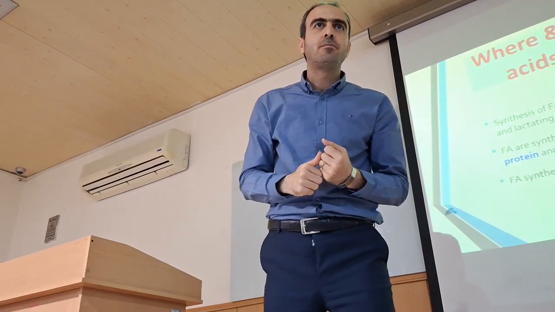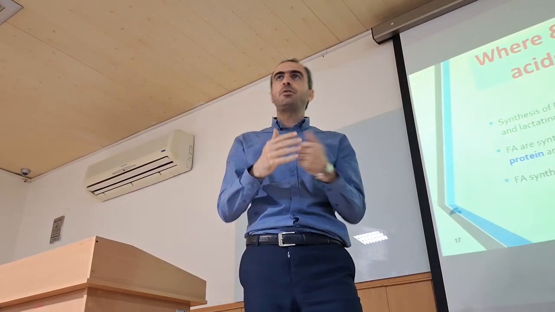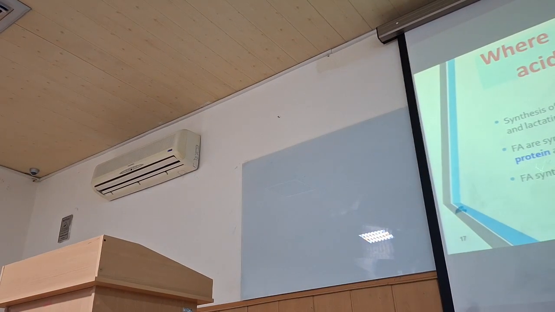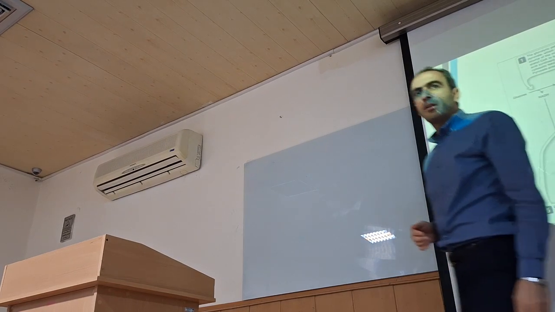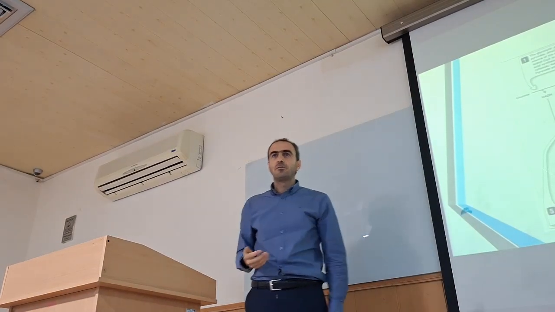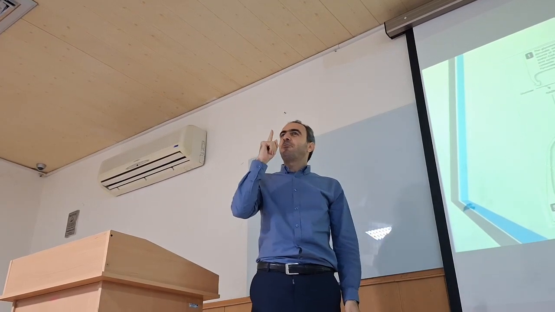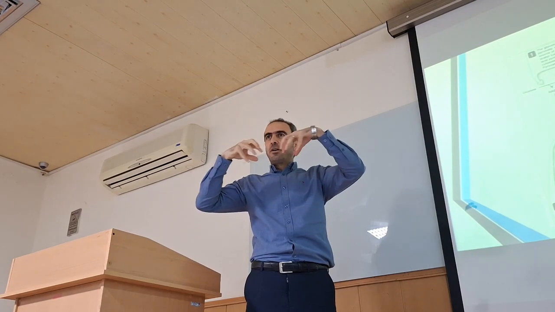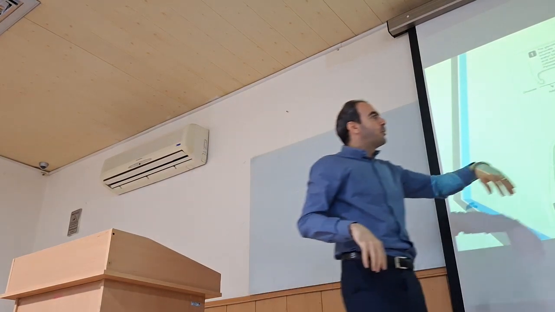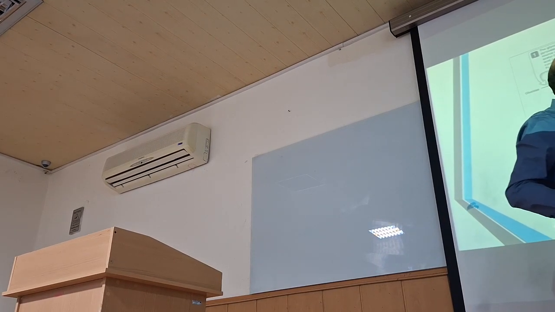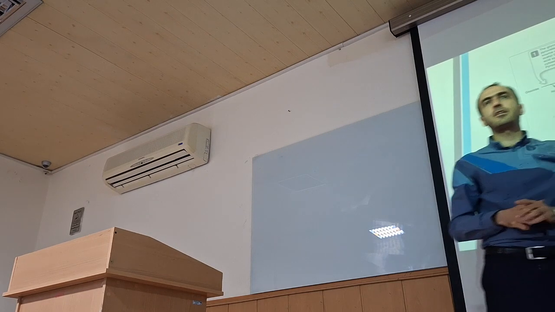What should we do? Transport it to the cytoplasm. How can we transport it? By a shuttle. What is the name of this shuttle? Citrate. Okay, you learned it. Maybe you didn't learn it, but suppose you didn't. In the first step of the Krebs cycle, oxaloacetate and acetyl-CoA combine together and produce citric acid. So pyruvate converts to acetyl-CoA, and with oxaloacetate converts to citric acid.